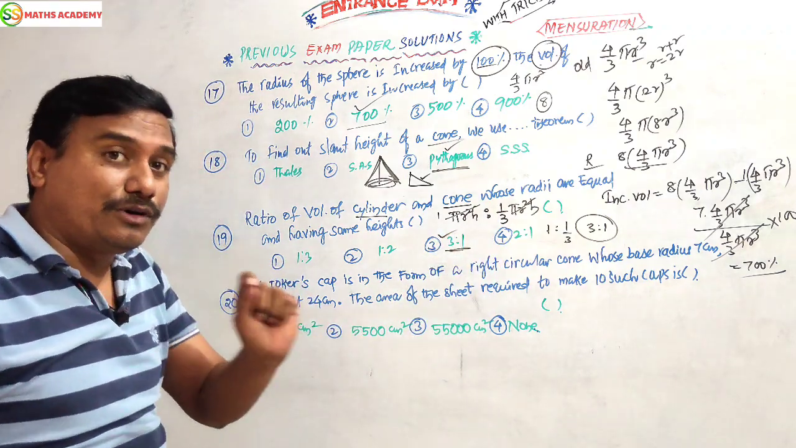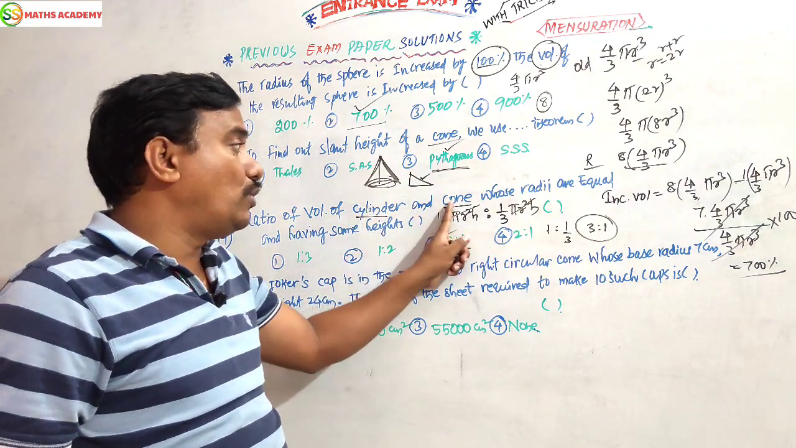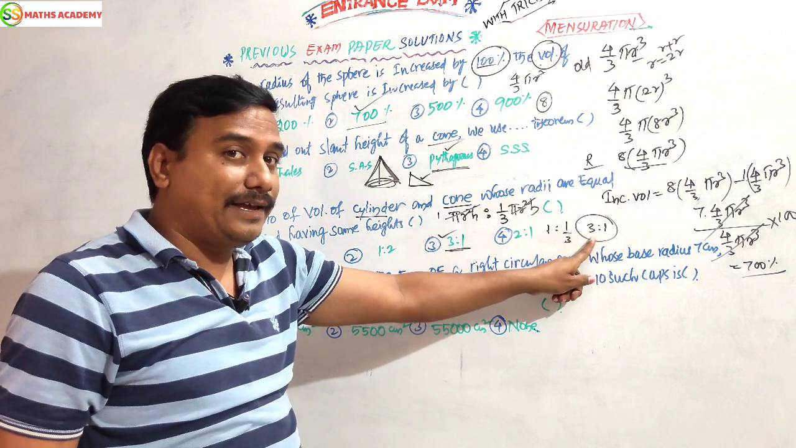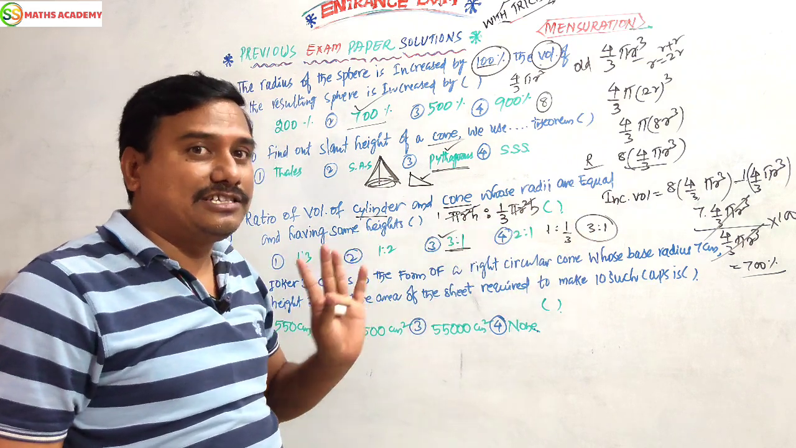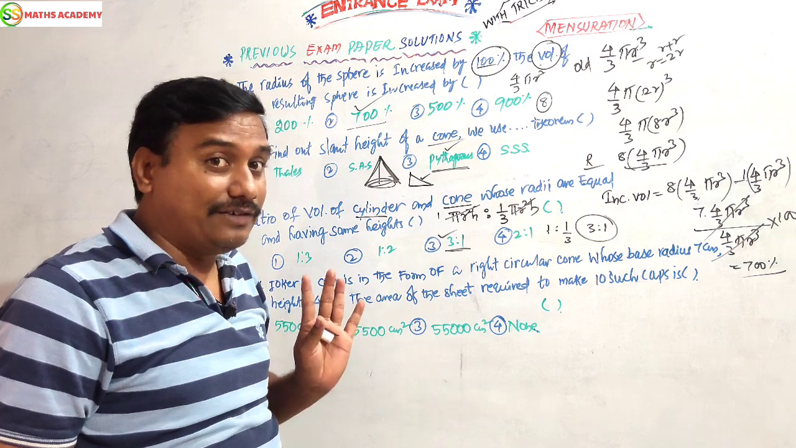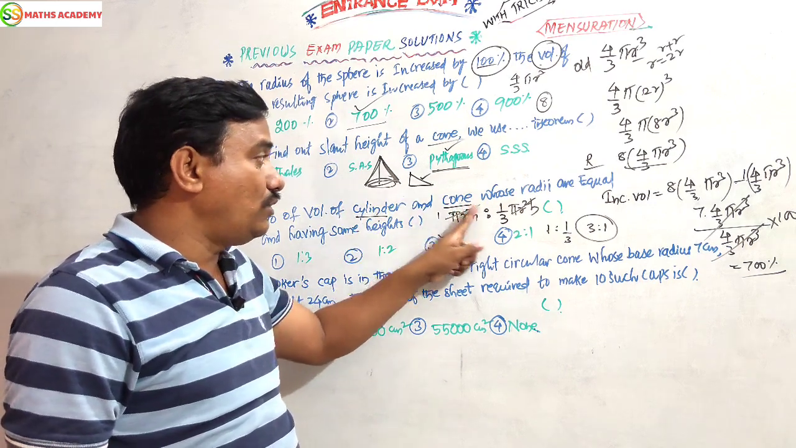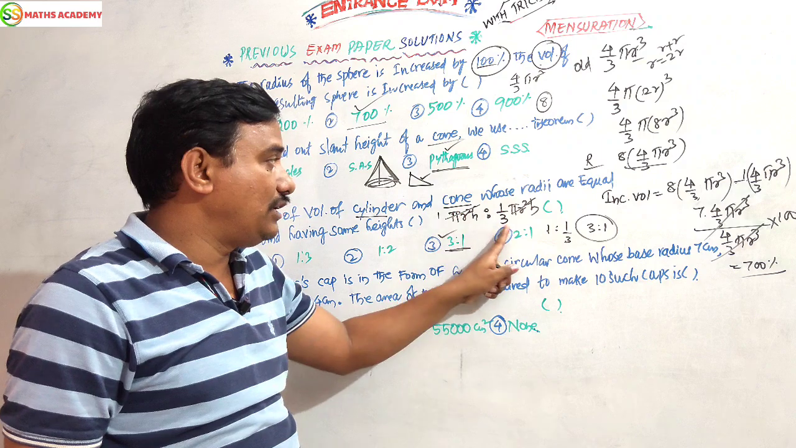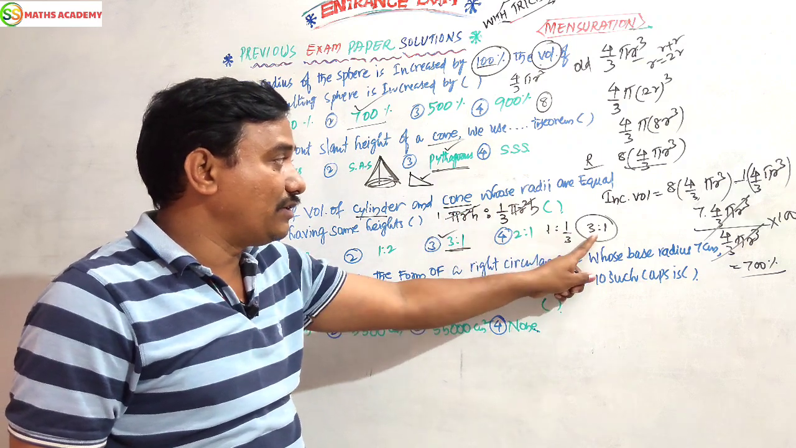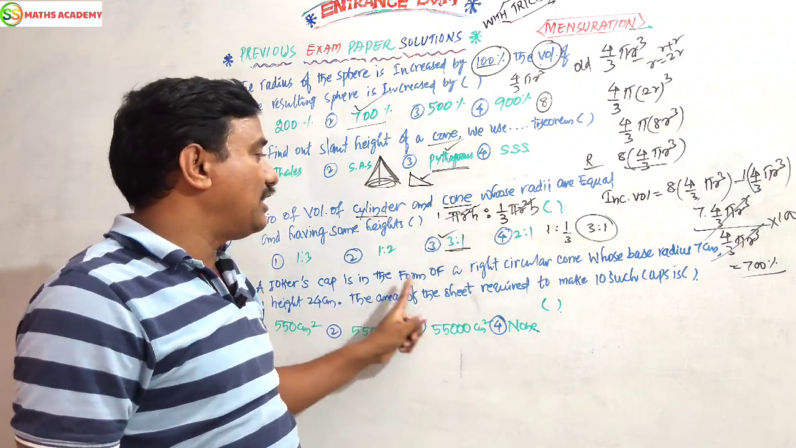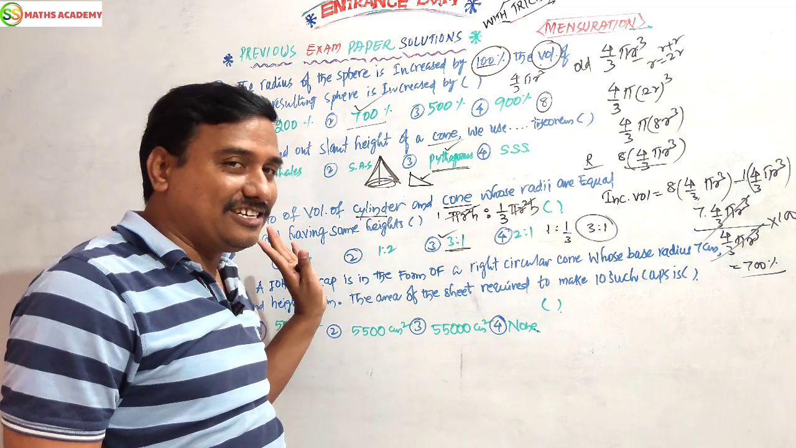Children, here is a very important point. Cylinder to cone is 3 is to 1. Cone to cylinder is 1 is to 3. The idea will be the same. Cylinder to cone, 3 is to 1. Sometimes if they ask cone to cylinder, the answer will be 1 is to 3.